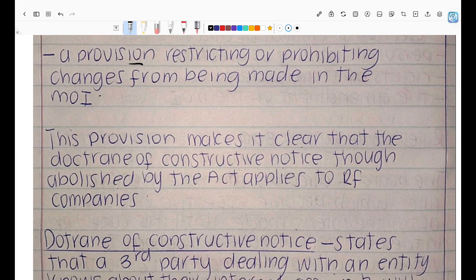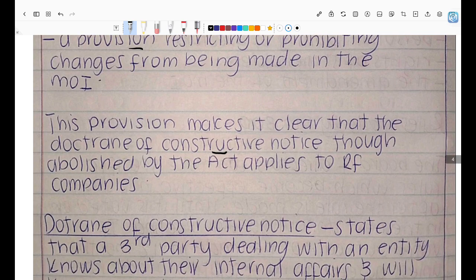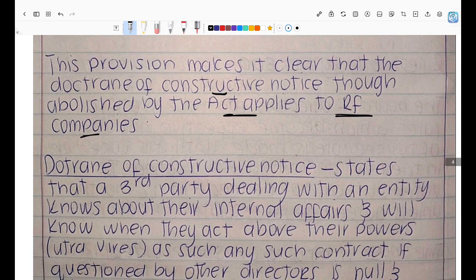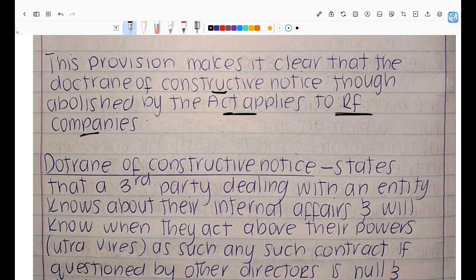So this provision makes it clear that the doctrine of constructive notice does apply. Because we are saying your company's name is going to end with RF, that is telling people that there is some limit to changes in the MOI that can be made, right? And as a result, the doctrine of constructive notice, though abolished by the Act, applies to ring-fenced companies, right? We'll talk about what the doctrine of constructive notice is just now, but I just want to bring to your attention that it also applies to personal liability companies.